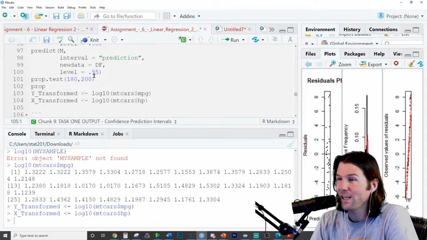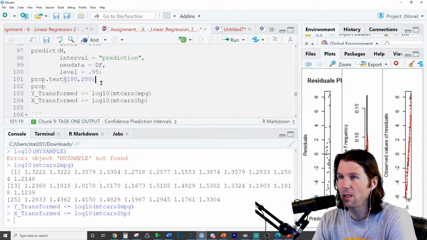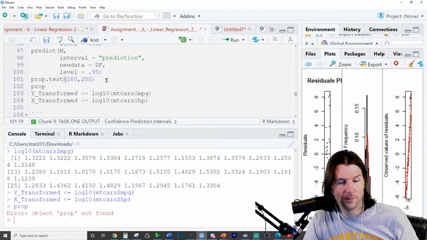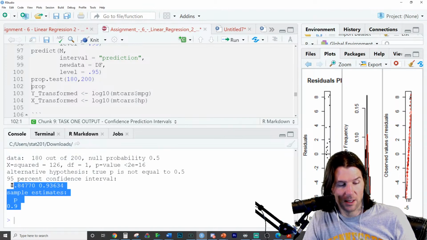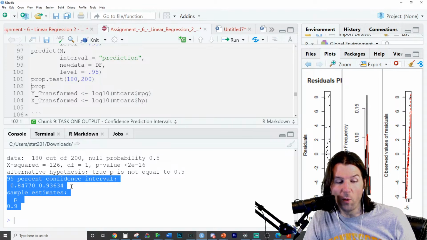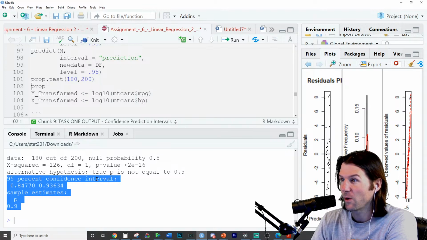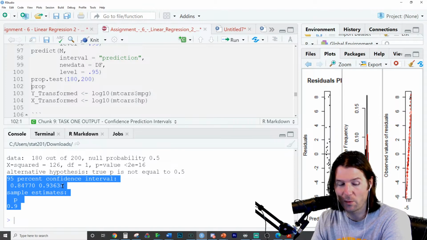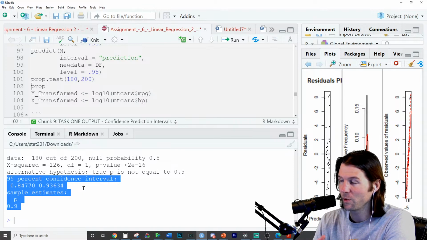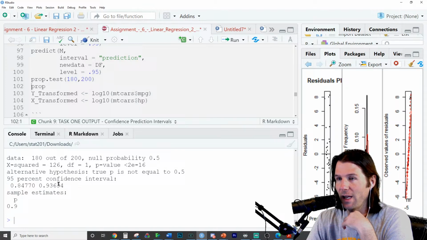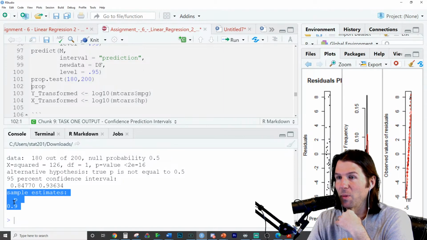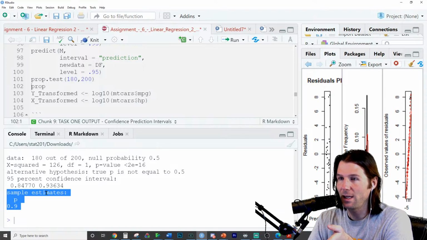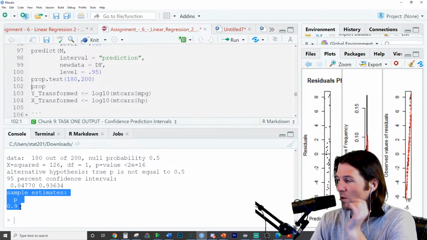So great question right there, Campbell. We actually don't know the true proportion. We estimate it to be, oh, wrong thing. We estimate it to be 90%, but here it is, 95% confidence interval for the true proportion. So I'm saying, and we'll do this later in our class, we'll say like, I am 95% confident that the true proportion of people who like Taco Bell is contained in the interval 84.77 to 93.6. So we'll make a confidence interval using that right there. Does that make sense, Campbell? This is the interval to estimate the truth from our sample. So this is the sample estimate. It says P right there, but it's saying this is trying to estimate P. The sample estimates P to be 90%.